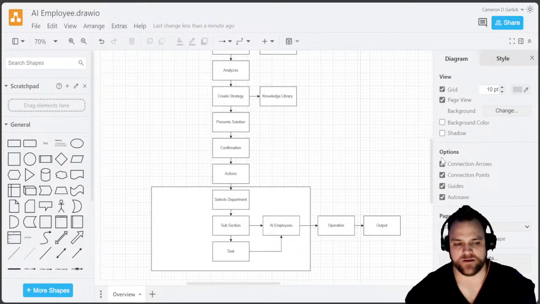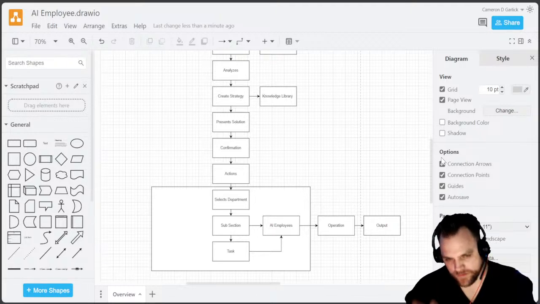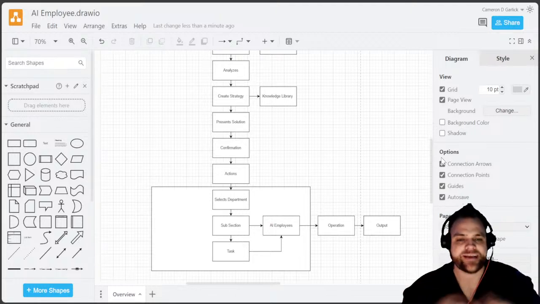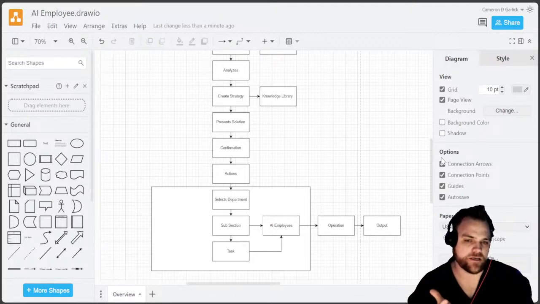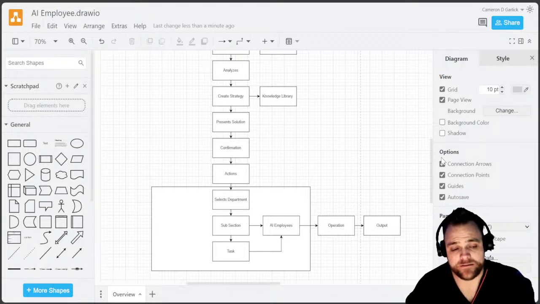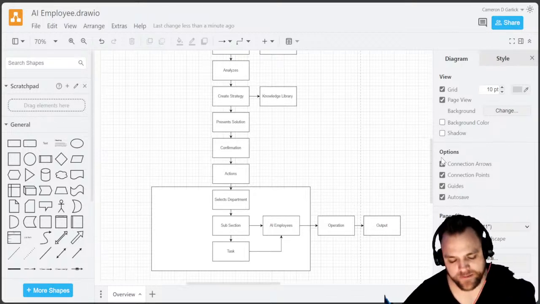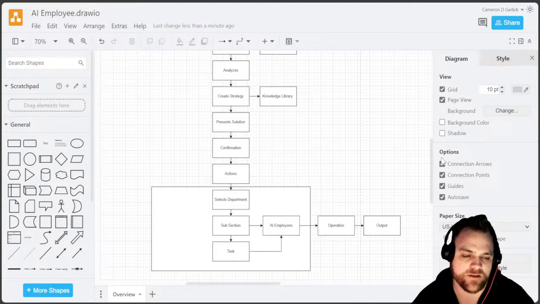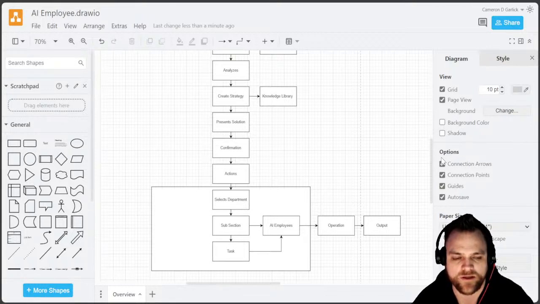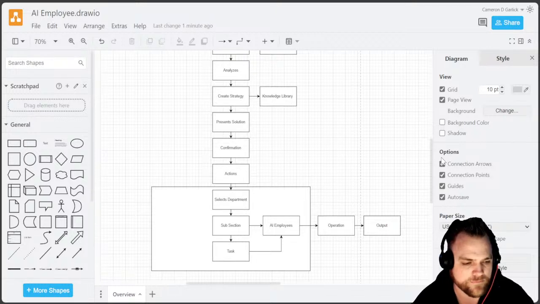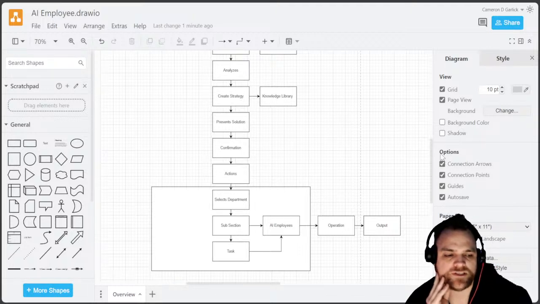So let's step back for a sec. What is the goal of this? What is the desire of this? The desire is to have a single communication with a single thread, and that single thread can then create a task for me. It can create the outcome for me, and it can potentially take the action for me. What I mean by that is, hey, I need our social media done for this month. Okay, what would you like? What's the main focus? I want to focus on this new campaign I'm launching, which is XYZ. Okay, perfect. Well, here's the strategy. Do you approve that? Yes, I approve that. Perfect. Would you like me to submit it to our project management? Yes, I would. Now that specific task gets submitted to project management, and the project management gives you an output, which then yields a result.